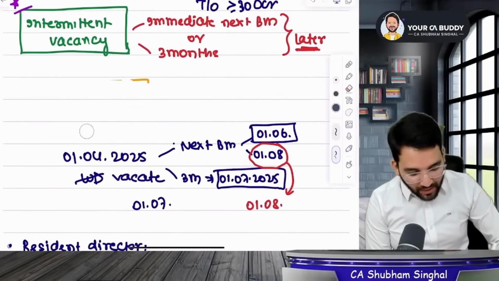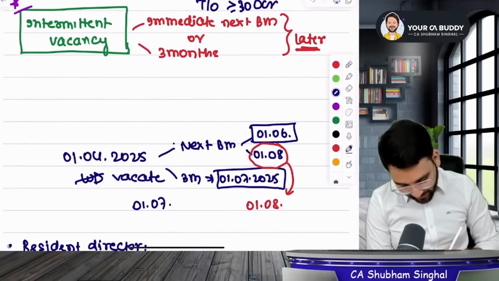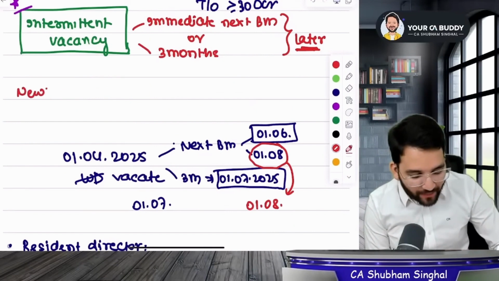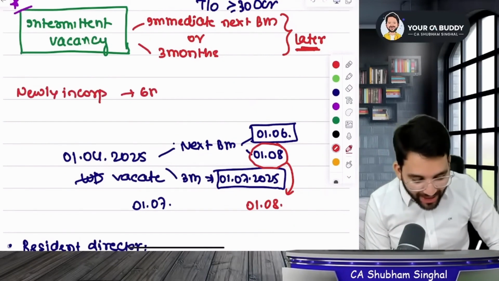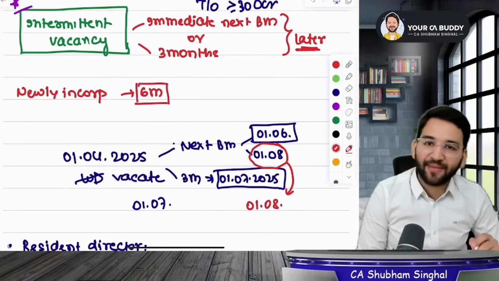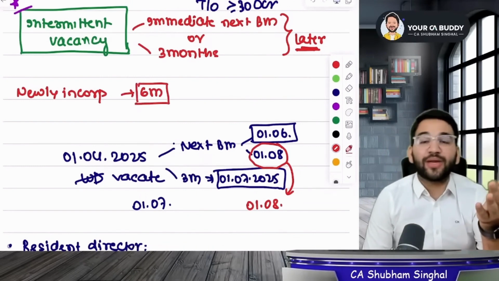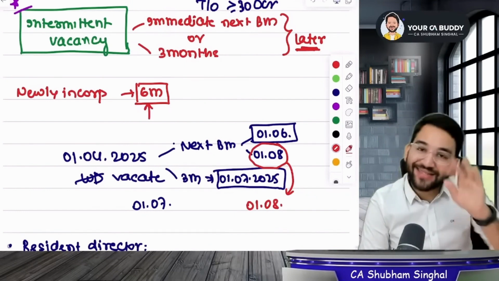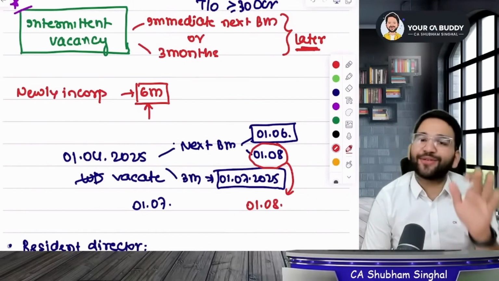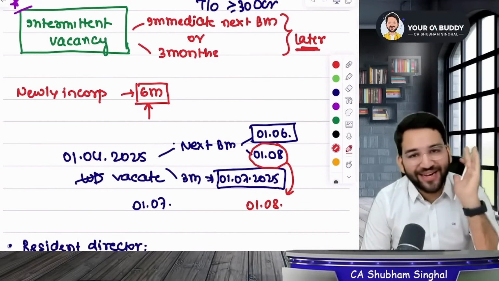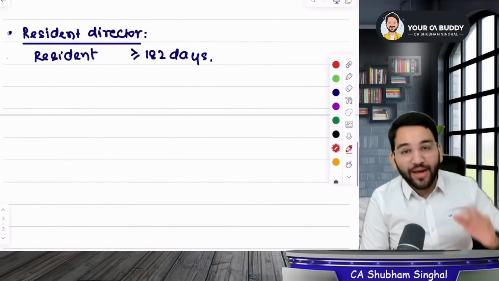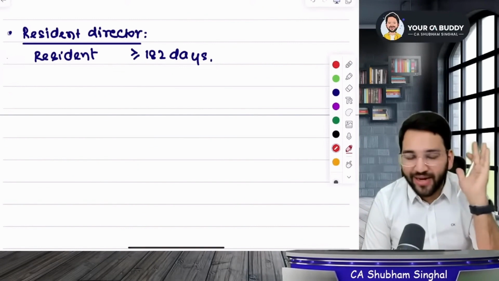If your company is newly incorporated, meaning if it is a brand new company, then within 6 months, the provision for woman director will apply to it. If the company has just been incorporated and has started to run business, then you have to appoint a woman director within 6 months, meaning you will be given a time period of 6 months. So what is resident director? Who is in the country for more than or equal to 182 days.